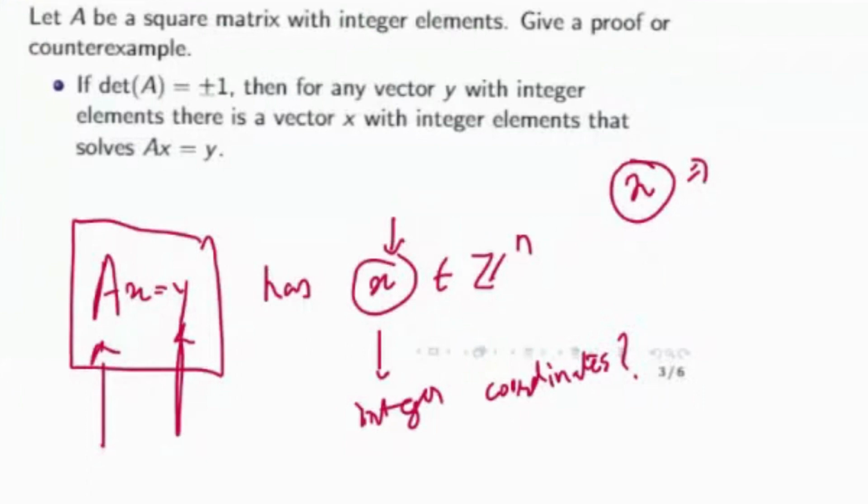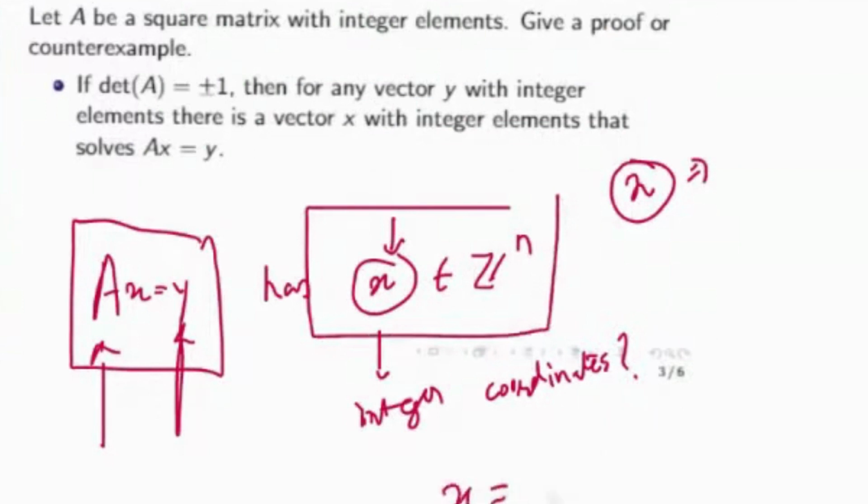Exactly. A is invertible, right? The determinant of A is non-zero, therefore the inverse exists. So if x was not given to be an integer, you take x to be A inverse of y.